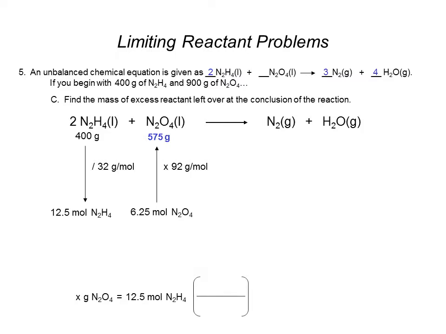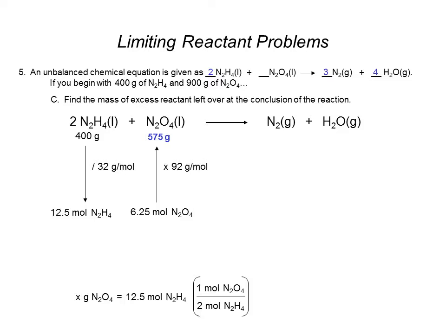So it's going to be the same as what I've done above, but it might look slightly different. We know from the equation 2 moles of N2H4 react with 1 mole of N2O4. So I'm going to fill that in right down here, 2 moles of N2H4, and then right up here, 1 mole of N2O4.